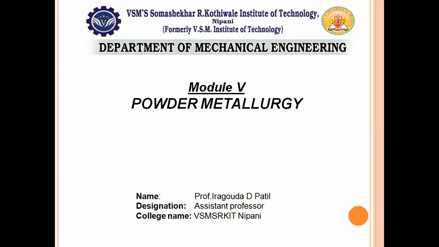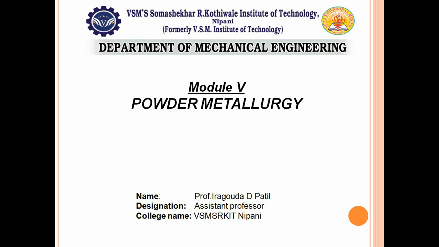The previous video lecture dealt with the meaning of powder metallurgy. What is meant by powder metallurgy? It is a process of making components from metallic powder particles. The process involves mixing, which we call blending of fine powder materials.